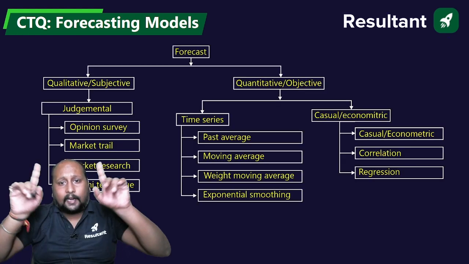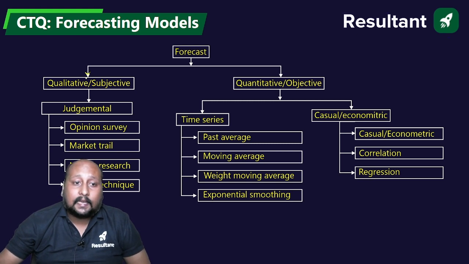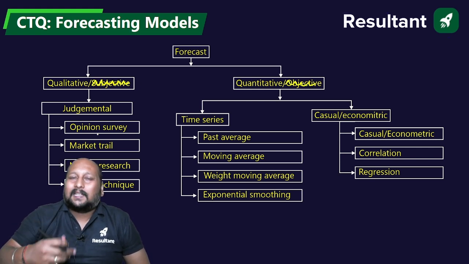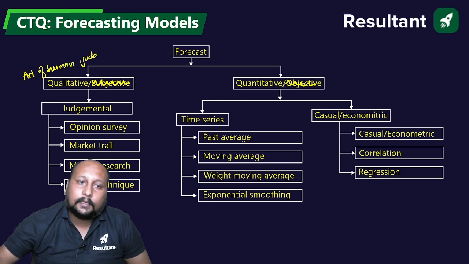Now, if I try to broadly classify forecasting, we can classify it into two categories. One is qualitative and second is quantitative. What is qualitative? It is nothing but the art of human judgment. It is based on the art of human judgment.